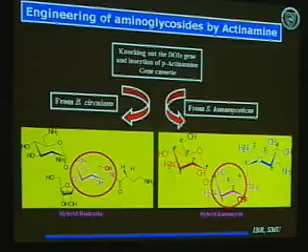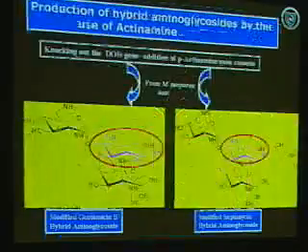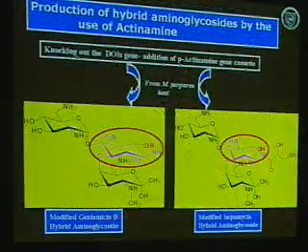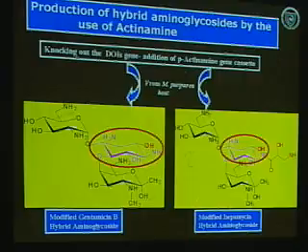For this, we can knock out the deoxystreptamine genes from kanamycin, butirosin, and other aminoglycoside antibiotics, and we can use this actinamide, which is found in spectinomycin. The actinamide and the deoxystreptamine are very similar. They differ only in two positions, including the C2 position. So we can insert the actinamide genes into the deoxystreptamine gene locus, disrupt it, and get such a type of butirosin. It is also the same type of strategy for the production of the hybrid gentamicin and modified streptomycin.